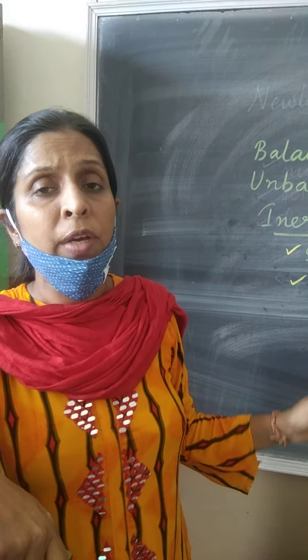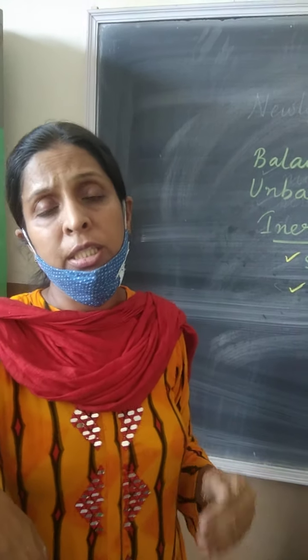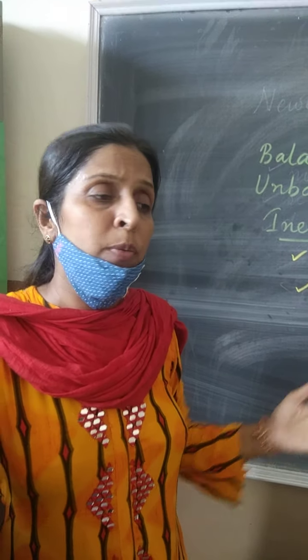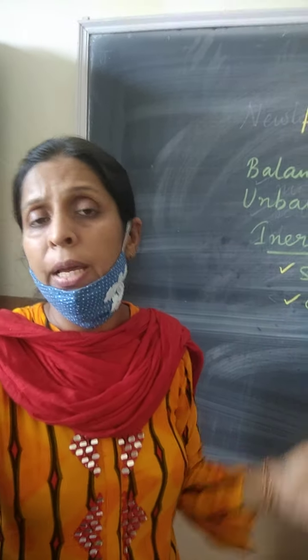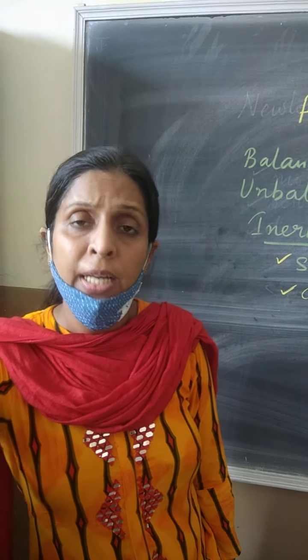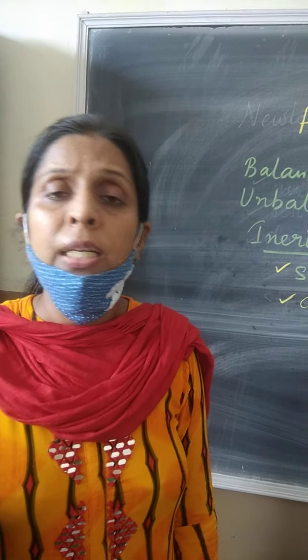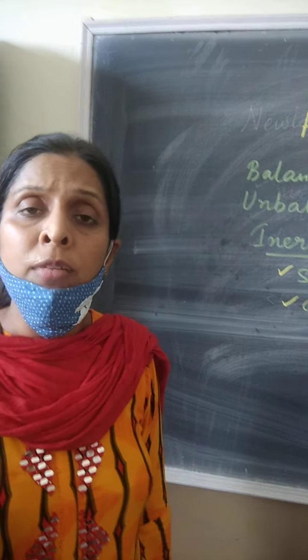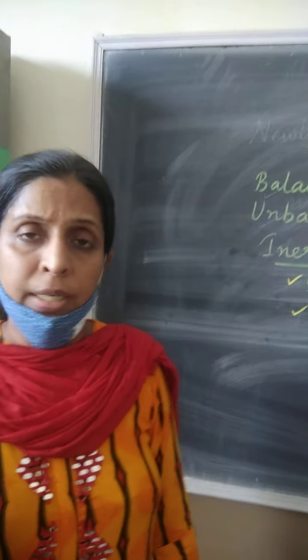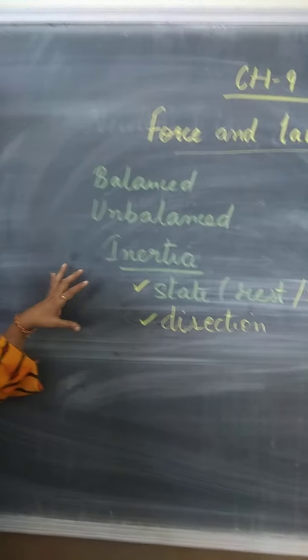If a body is moving and there is no opposite force applied on it, it will not change its state. In the same way, if a body is lying on the floor and you did not apply any force, it will not move. So a body at rest remains at rest, and a body in motion will continue in motion unless an external force is applied on it. Is that clear? So that is Newton's first law of motion.